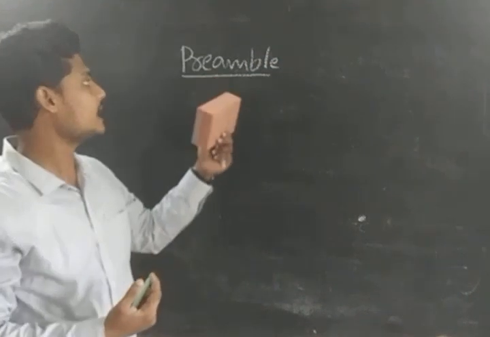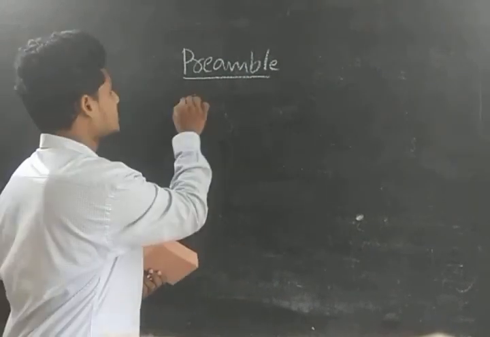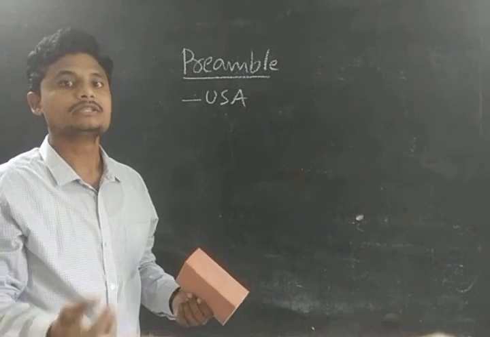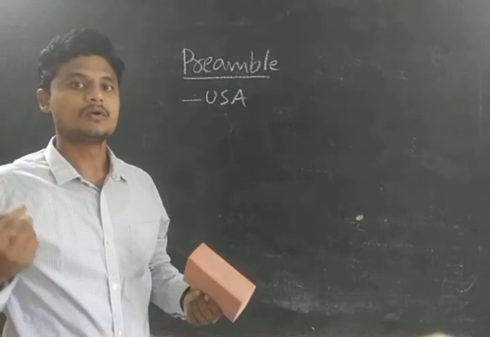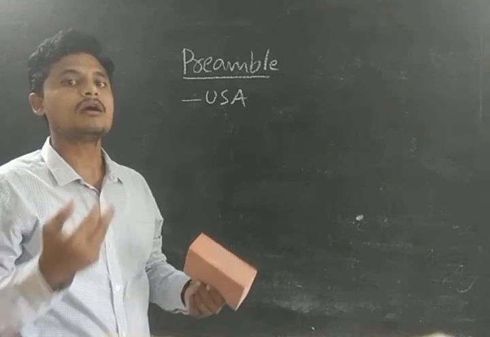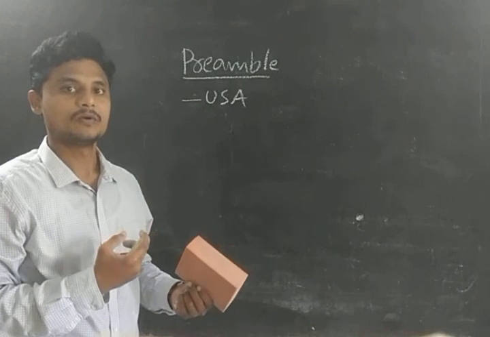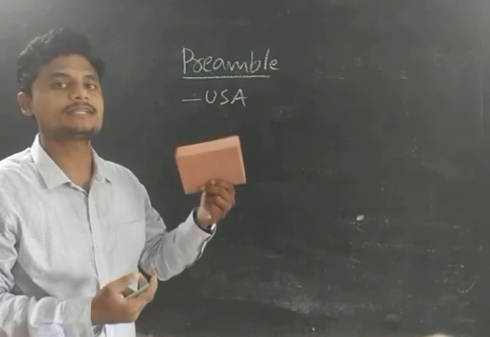Guys, the idea of the preamble we got from the United States of America. The preamble of the USA motivated us to have such a provision in our Constitution, so we adapted this from the United States of America.